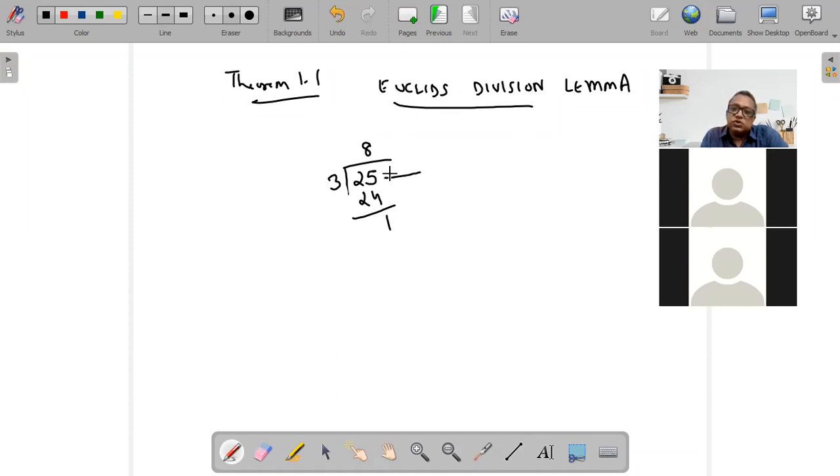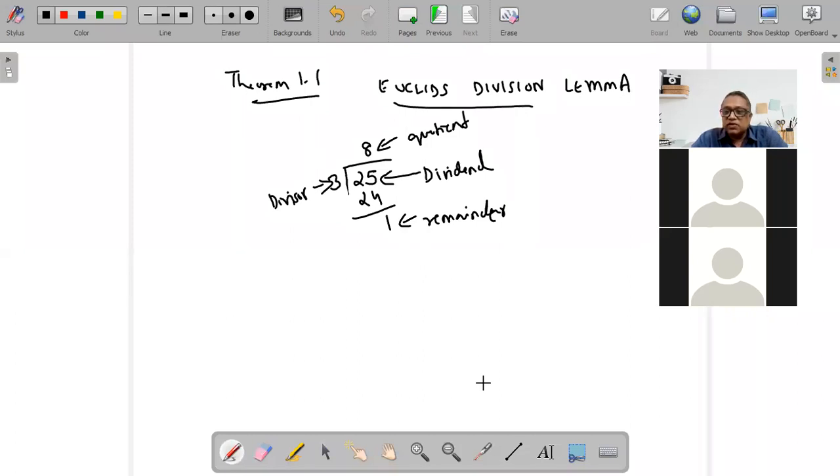So 25 is called the dividend. The 3 is called the divisor. The 8 is the quotient, and 1 is the remainder. So for every question, whenever we divide one number by the other, we will be able to identify what is dividend, what is divisor, what is quotient, and what is remainder, isn't it?